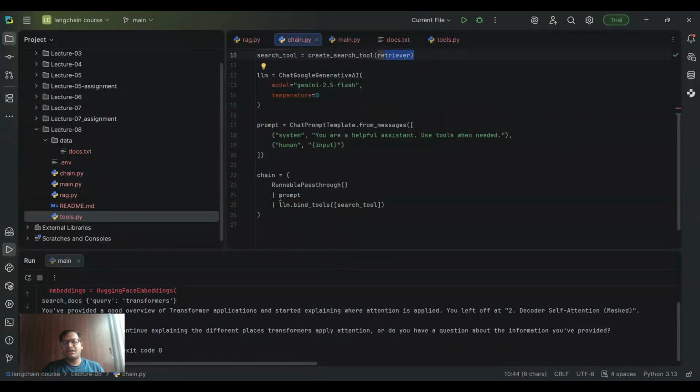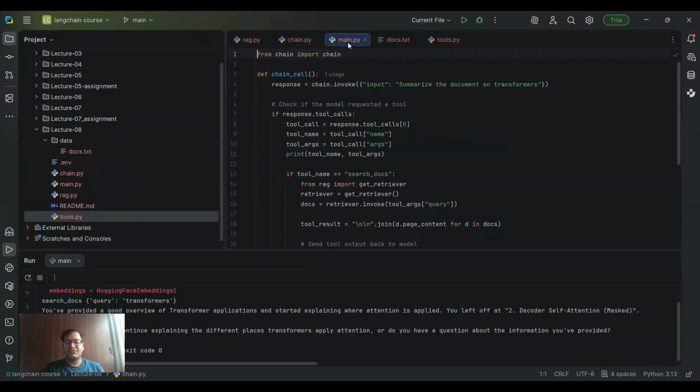Now, here many people think that I have bound the tools to LLM, so now it should execute. That's not the case. LLM decides whether to use a tool or not. It only allows the model to request for them. So this distinction should be clear. Adding it here does not mean that tool will always run. That depends on the model which you are using.